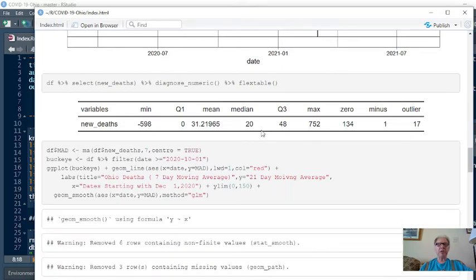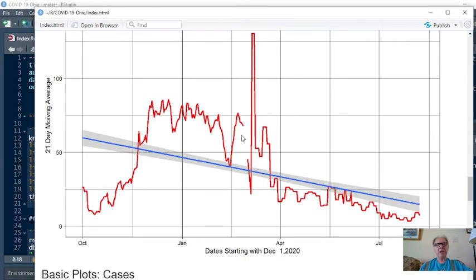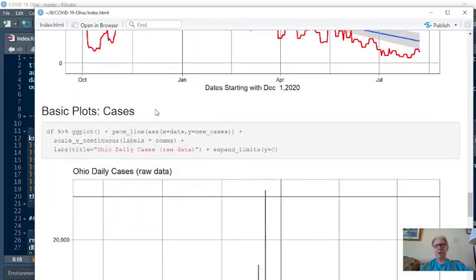Now, here are some summary statistics for deaths. And this is a 7-day moving average plotted on top of the daily numbers. You can see that the trend is still downward. It's also interesting to have this very distinct stair-step pattern. I'm never quite sure why that happens, though, rather than a nice smooth transition. I mean, you would expect with a moving average that this number would be much smoother, but it's not. Like I say, as of the first part of December, the COVID-19 deaths in Ohio began to decline.